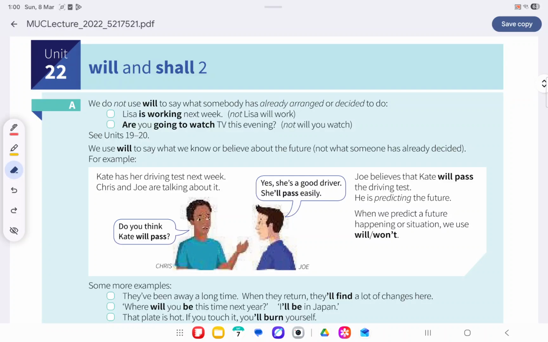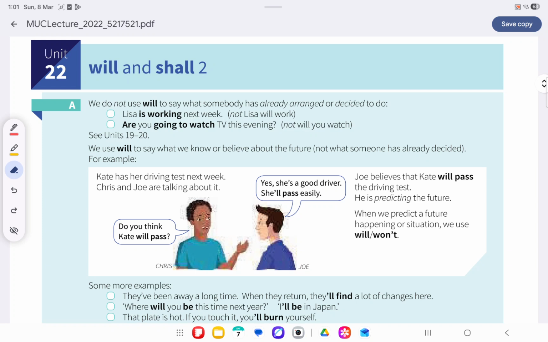So let's start. We do not use will to say what somebody has already arranged or decided to do. As we learned in the earlier two classes, for work which has already been decided and arranged, we use the present continuous tense.